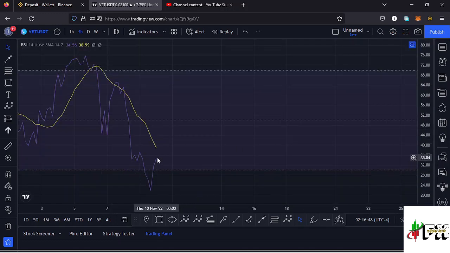On the RSI, we are trading at around the 35 mark, meaning we have massive room to support any movements to the upper side in the formation of that higher Elliot wave count 4, and any movements to the lower side will still be supported before we get back into the oversold region.